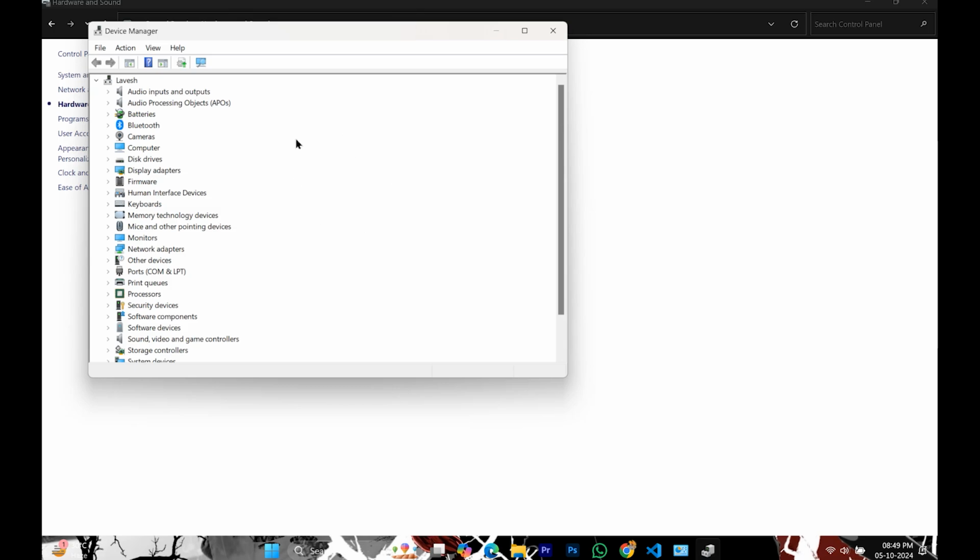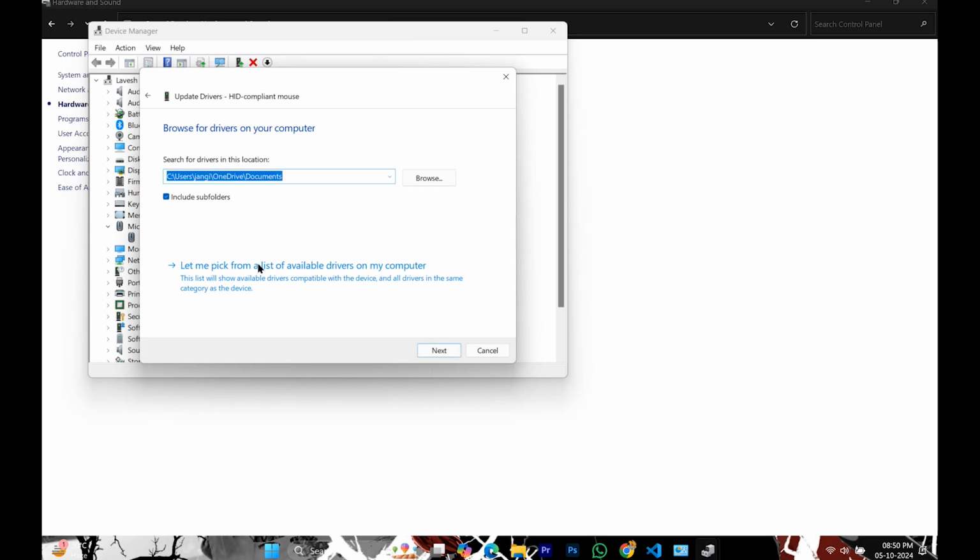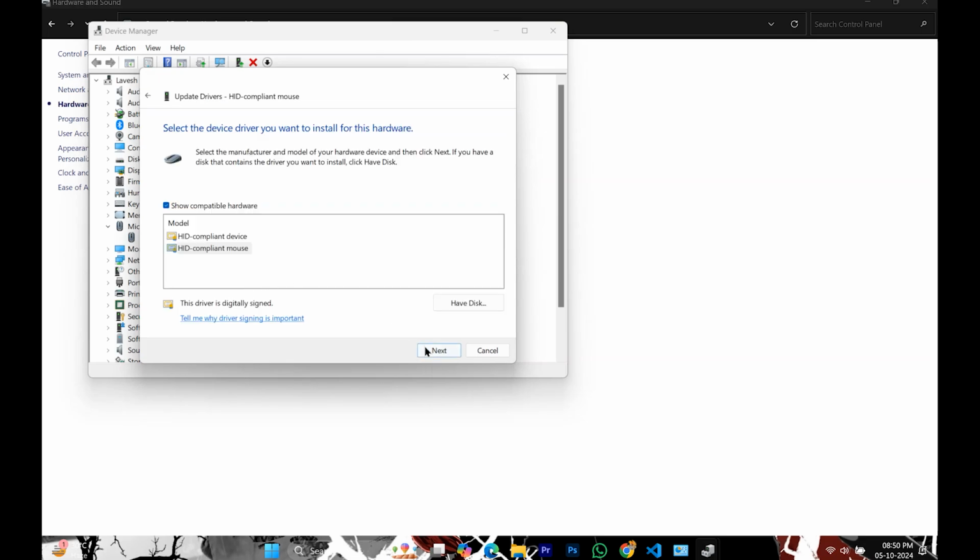Expand the mice and other pointing devices section. Then, select and right-click on your device name. Left-click on Update Driver. Go to Browse My Computer for drivers. Then select the second option. Click on Next.